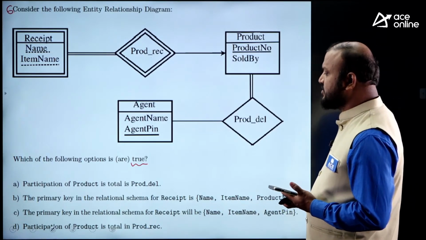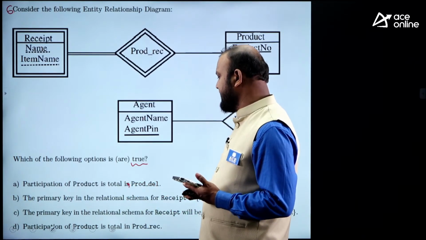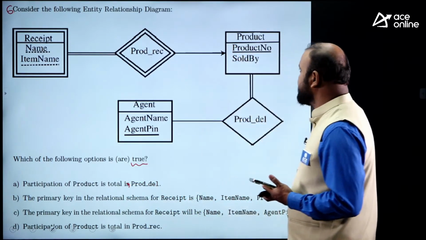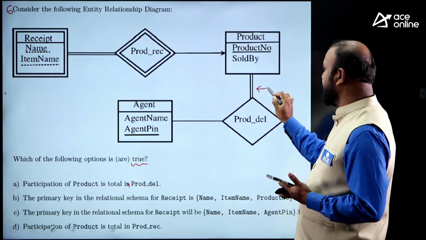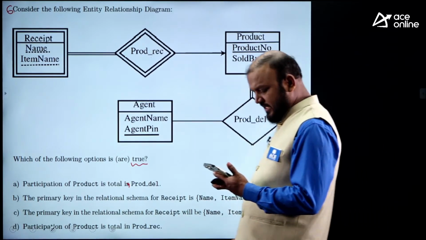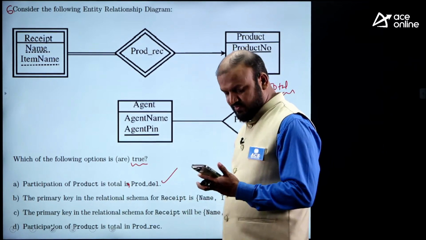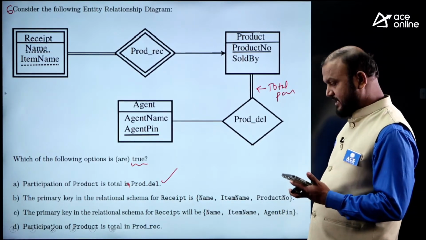Good. Which of the following is true? Participation of product is total in ProdDel. Participation of product in ProDel is total participation. This is a double line. Double line is for total participation. So A is correct because the question is about true. Prem Sagar, you gave the wrong answer. Check where you are making a mistake.